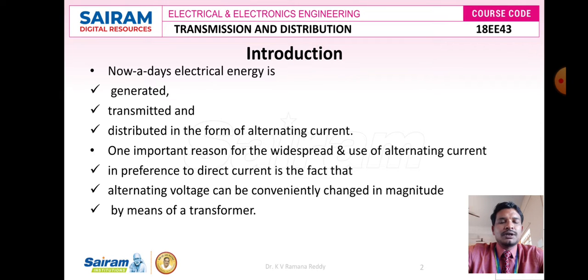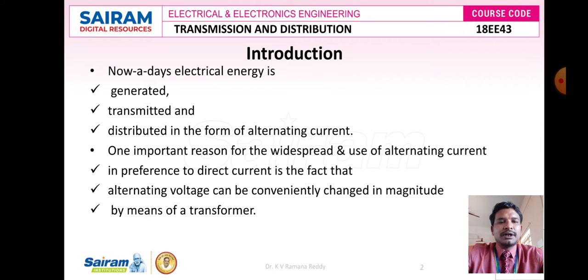As we know very clearly, nowadays electrical energy has become one of the important daily needs in human life. It is not only used in household appliances, but also in various industrial applications such as transportation purposes. Modern man invented so many sophisticated systems to produce that electrical energy. In any electrical generating station, the generated power is transmitted via transmission lines. Therefore, electrical energy is generated, transmitted and distributed in the form of alternating current.